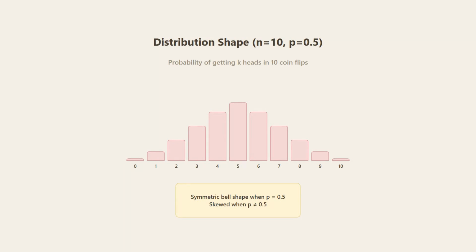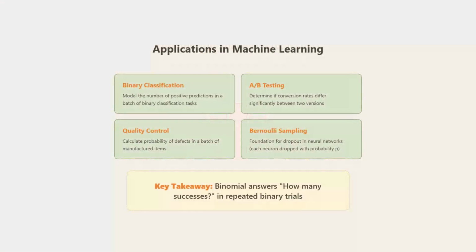Look at the distribution shape for 10 flips with p equals 0.5. It's symmetric and bell-shaped, peaking at 5 heads. The probability decreases as we move away from the center. When p equals 0.5, we get this beautiful symmetry, but when p is not 0.5, the distribution becomes skewed.